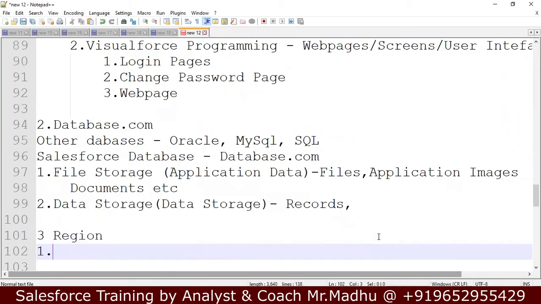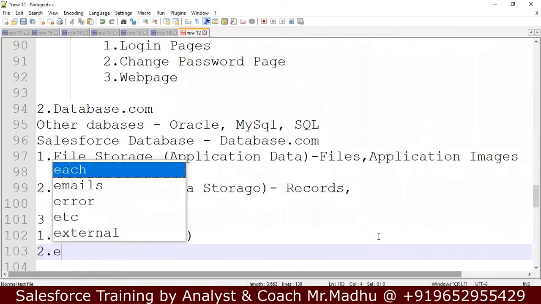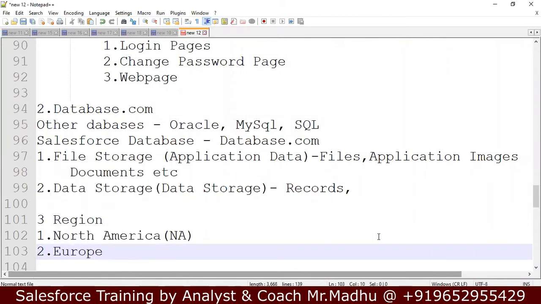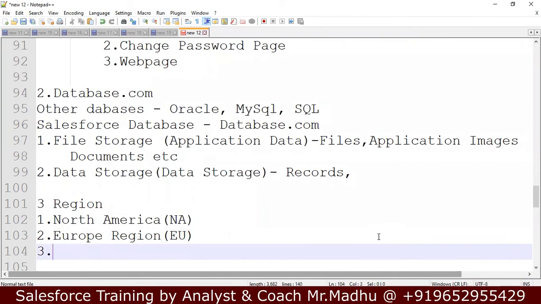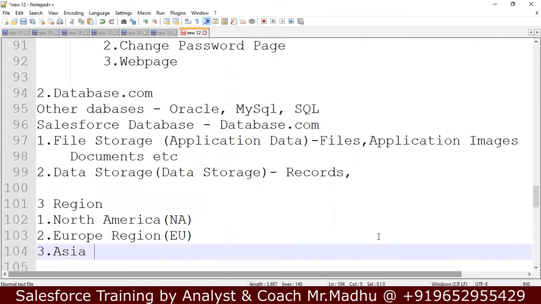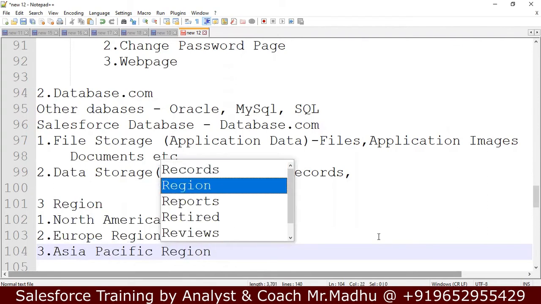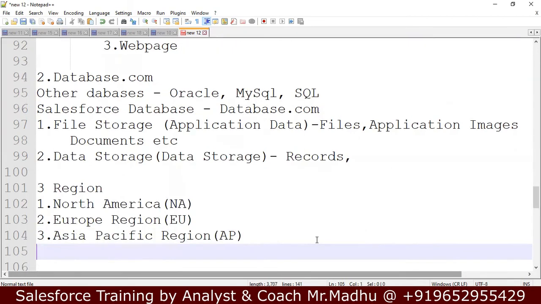It might be the North America region. If your client is located in North America, then your data is stored in the North America region. If your client is in Europe, the data is stored in the Europe region. If your client is in India, your data is stored in the Asia Pacific region. In these 3 regions, your data is going to be saved. You don't know where these servers are located. My doubt is whether this data is safe or not.